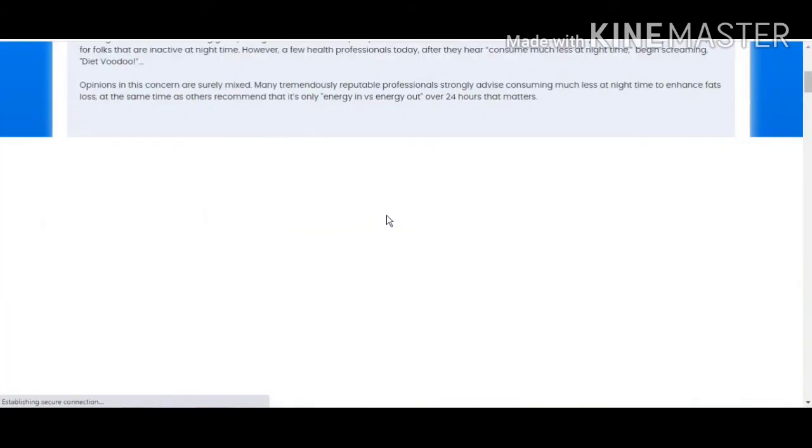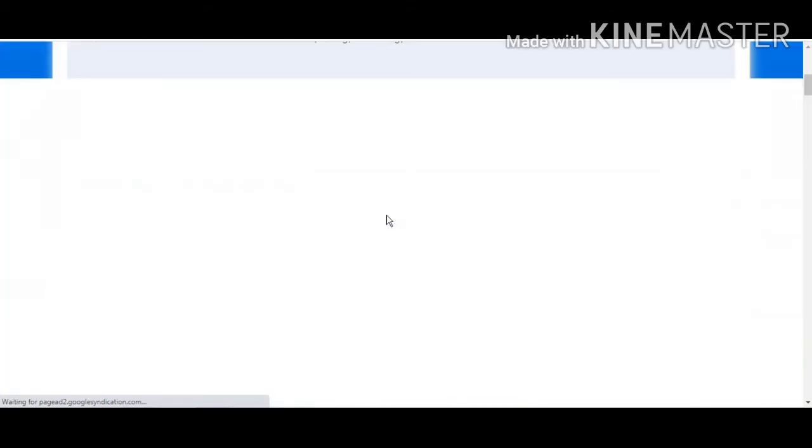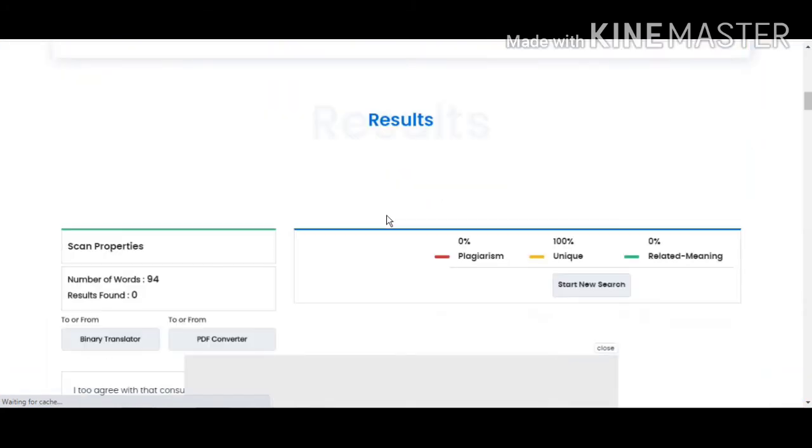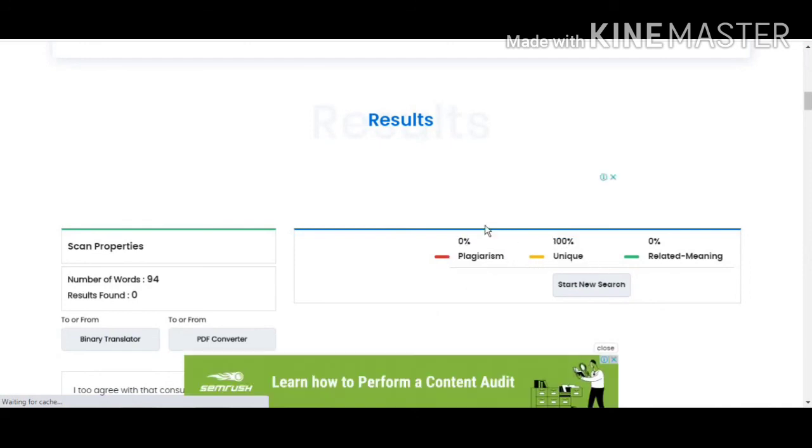So you can check the plagiarism in our new content, here are going to be our results. It's 100% unique, guys. That's the catch. 0% plagiarism, okay. Now you can use this article on your blog post.